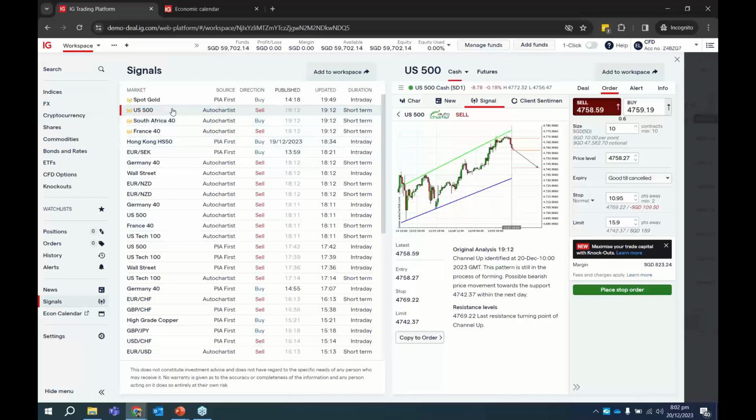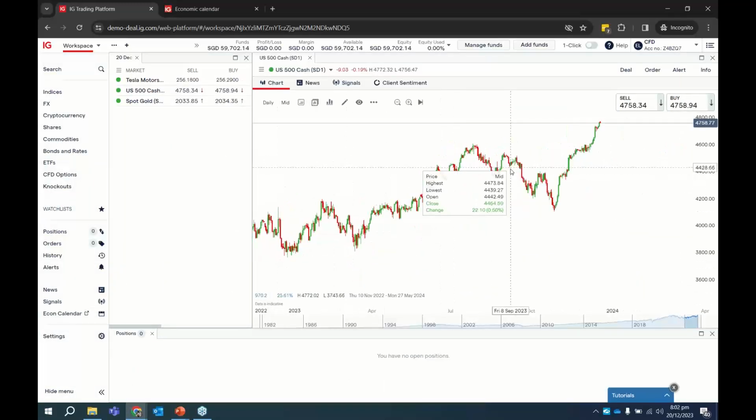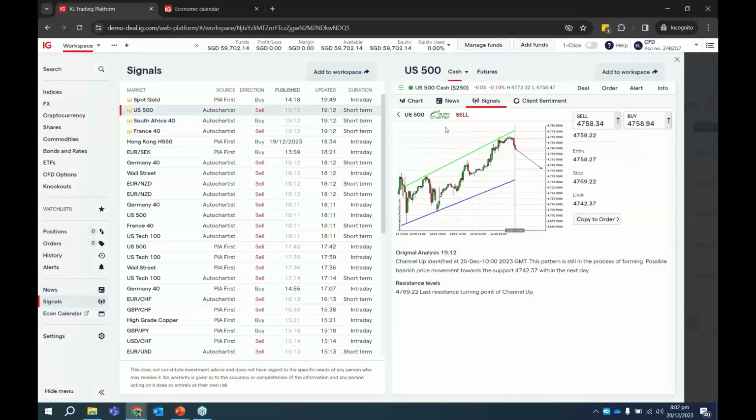So I wouldn't recommend you to follow whatever entry they have here, and be very mindful of the time that they publish as well. So you notice right now is 8:02 p.m. and this signal was published about 7:12. So it's almost exactly 50 minutes ago. Okay, so 50 minutes ago, this is their signal, and maybe you may want to take a look at the current chart now. Okay, for the S&P 500, does the signal still stand? Okay, so if you look at the signal over here, you go to the US 500. Okay, so is this signal still applicable? So you need to ask yourself that.